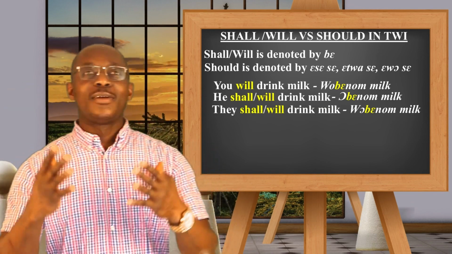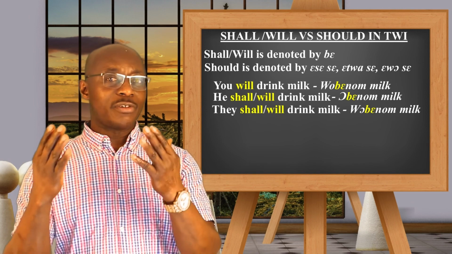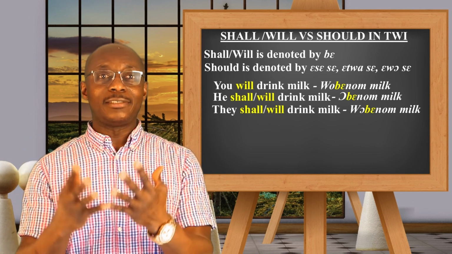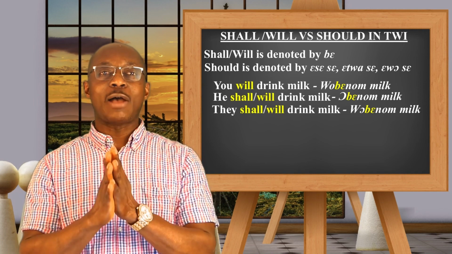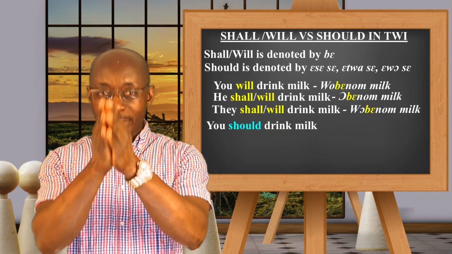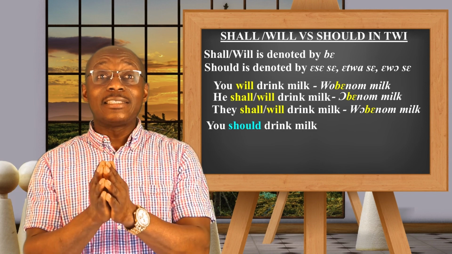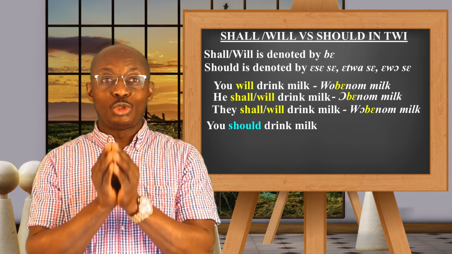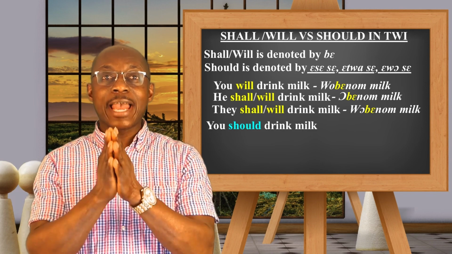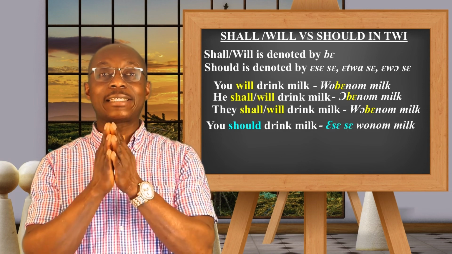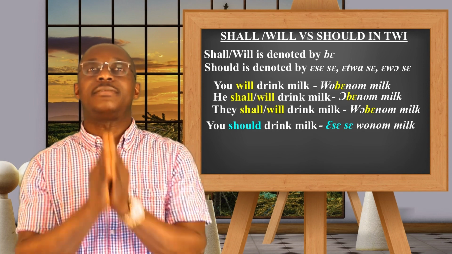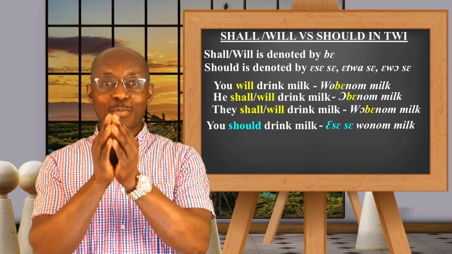Let's continue. So how do we say what we have already learned using should? For instance, if I want to say you should drink milk, then as I said, should is denoted by ese, etwase, ewose. So I will say ese wonom milk.